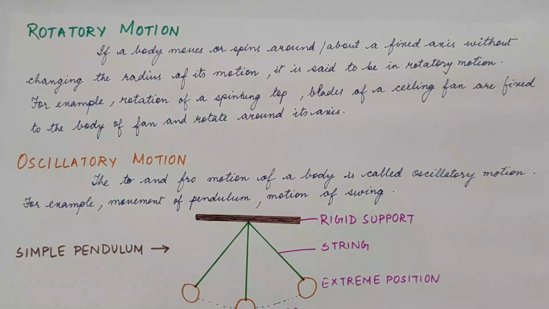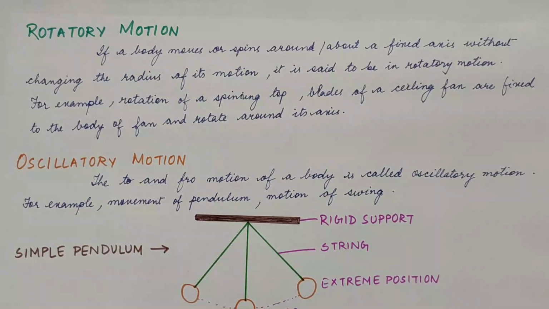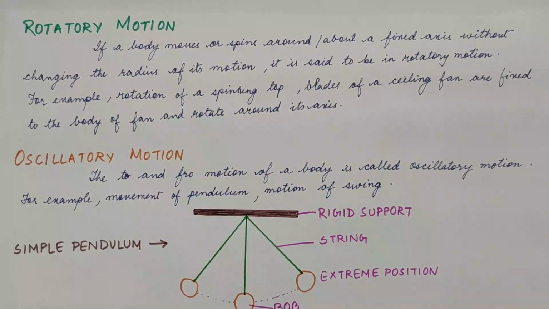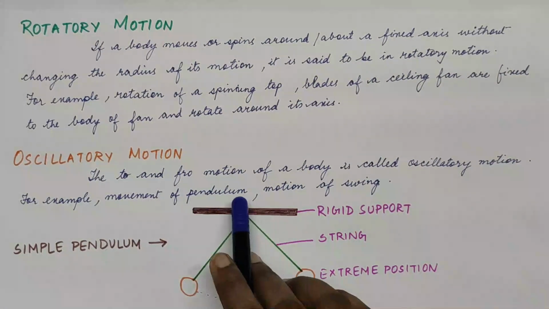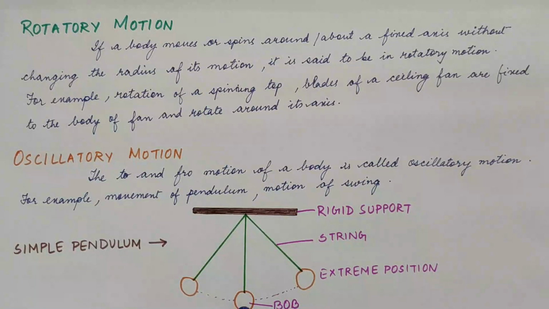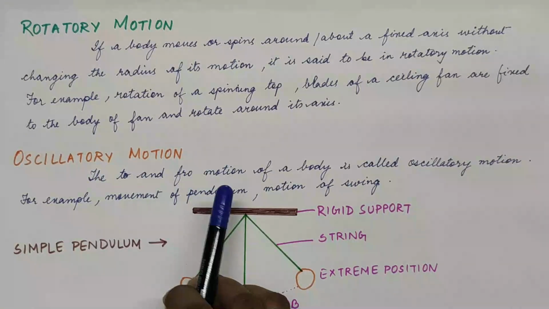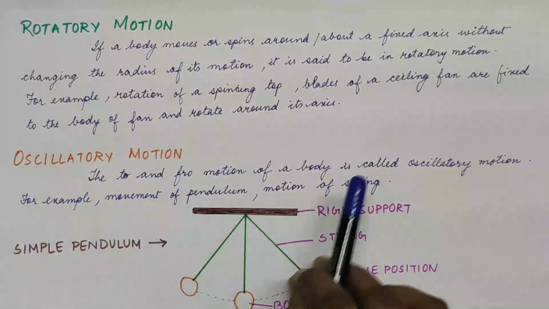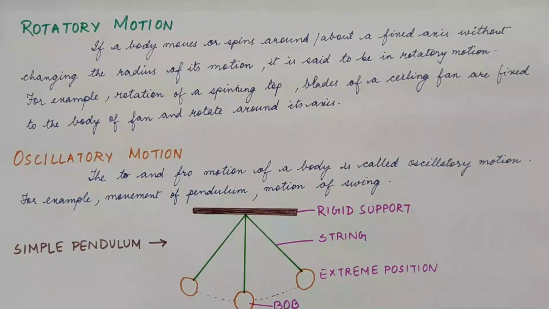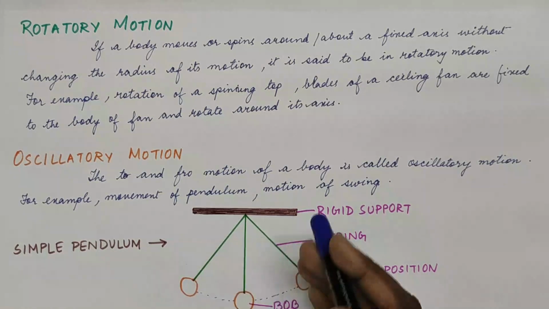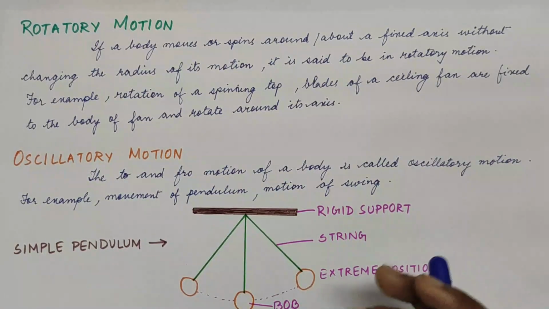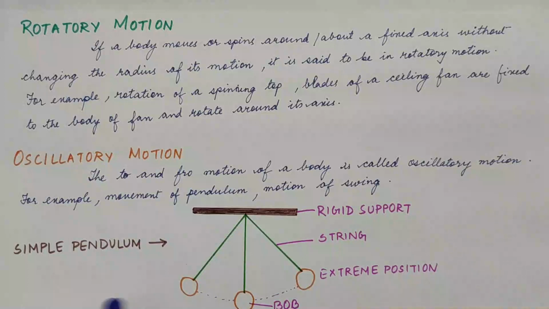Then we go to oscillatory motion. You might all have seen a pendulum in your class 6. It's with a rigid support on a string. There is a ball or a bob fixed, and when we move it, it keeps moving in a particular order, to and fro. So this movement, or any body which is moving to and fro, is said to possess the oscillatory motion, like the movement of a pendulum, the motion of a swing. Like if you sit in the swing and start moving up and down, you are actually undergoing the oscillatory motion.